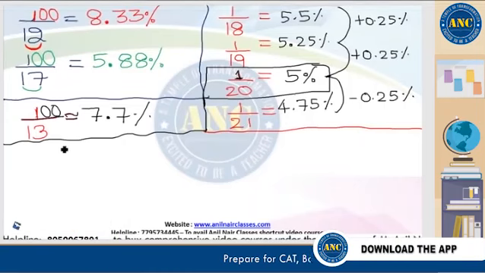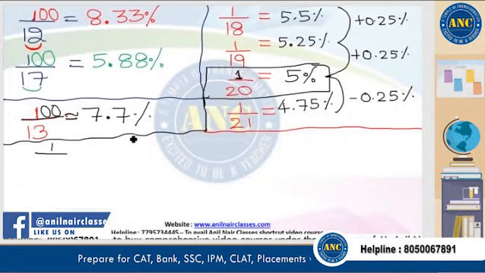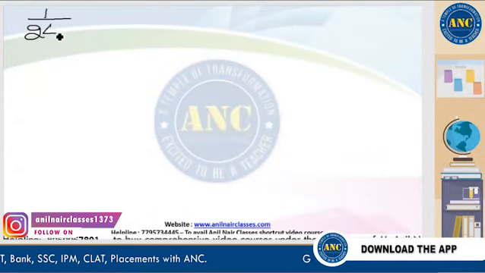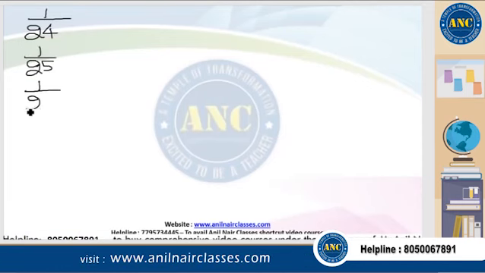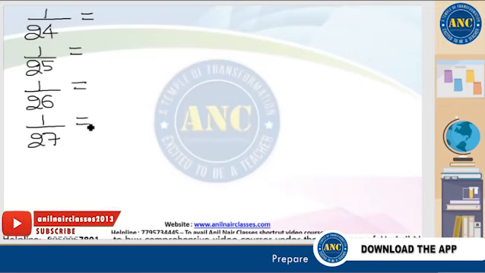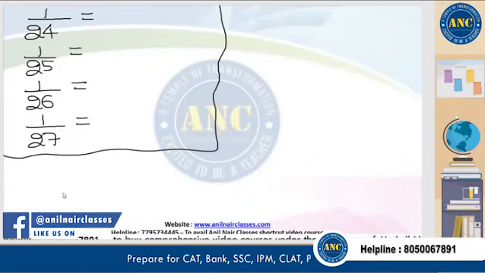Same logic. If I take the next four values, let me write it in the next screen. The next four values are 1 by 24, 1 by 25, 1 by 26, 1 by 27. These four will have the same logic again. Please listen to this carefully, sir. 1 by 24 to 1 by 27.